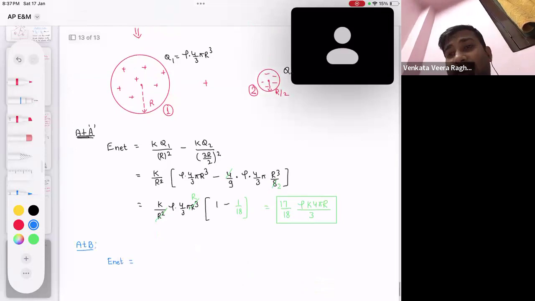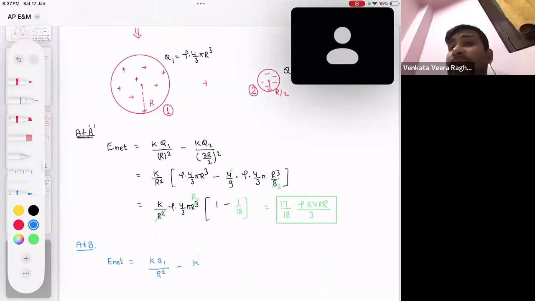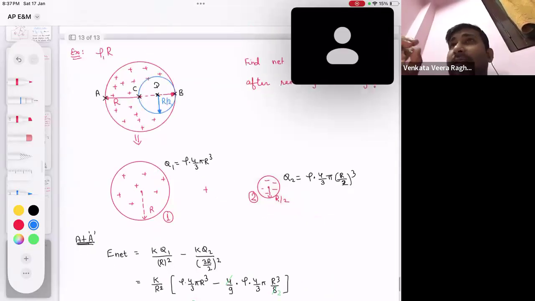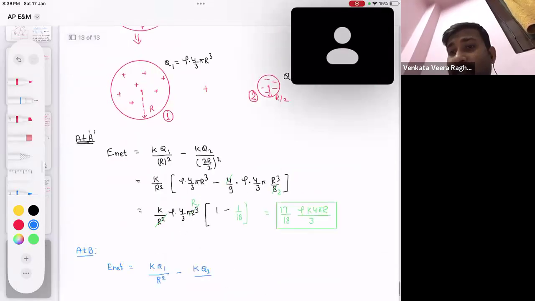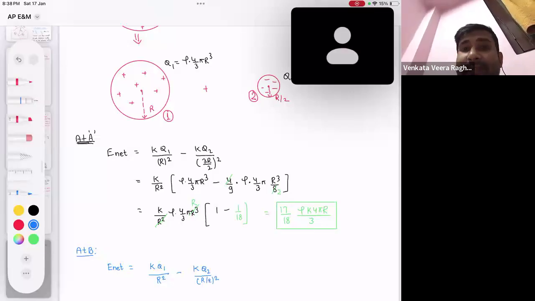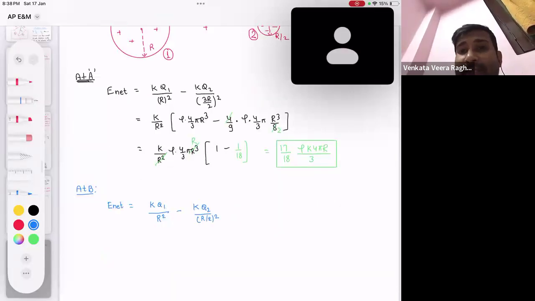So K Q1 by R square minus K Q2 by... For the smaller sphere, that is a surface point. Yes, it is. But now I will write the distance from the center of the smaller sphere. Now, that distance will become how much? R by 2 square it will become. Can you simplify it further now? Now, at point C.